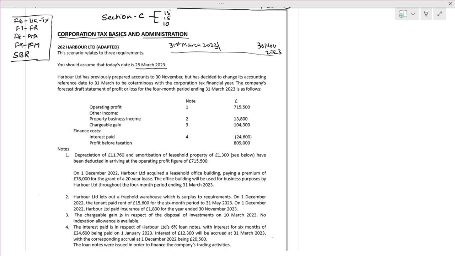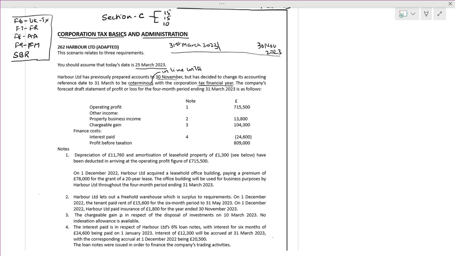We have to be very cautious about the dates. Harbour has previously prepared accounts to 30th November but has decided to change its accounting reference date to 31st March to be conterminous. Conterminous means in line with the corporation tax financial year.